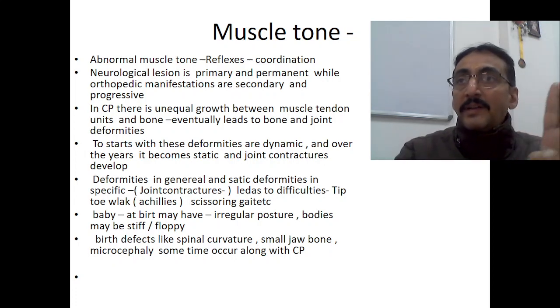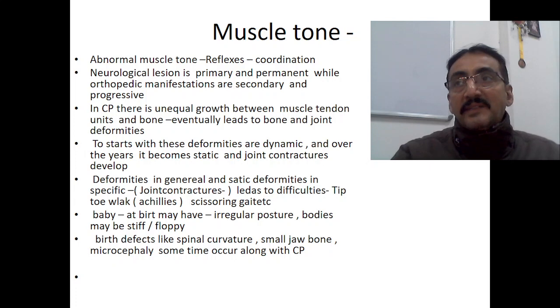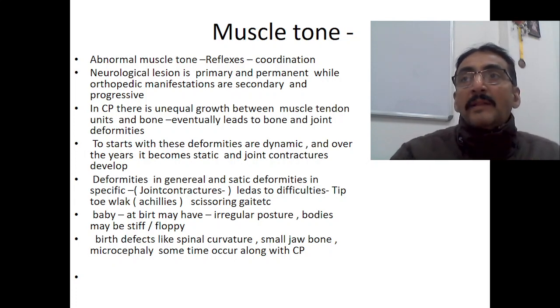All the neurological problems are static. In CP there is an unequal growth between the muscle-tendon units and the bone. This is the basic problem. Eventually it leads to bone and joint deformities. The bone grows at its own pace, but the muscle tendons are not able to grow accordingly because they are under spasticity. They are not able to grow in accordance with the bone, and that leads to bending of the bones, deformities, and contractures.